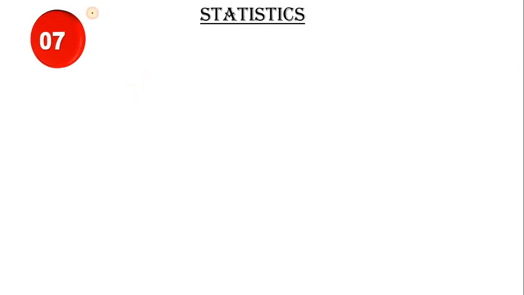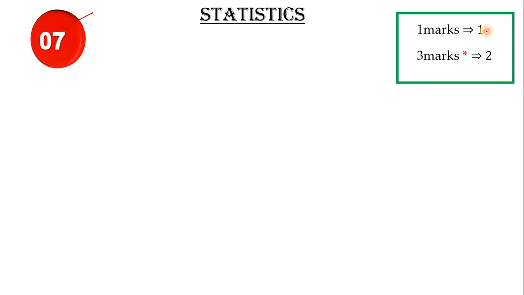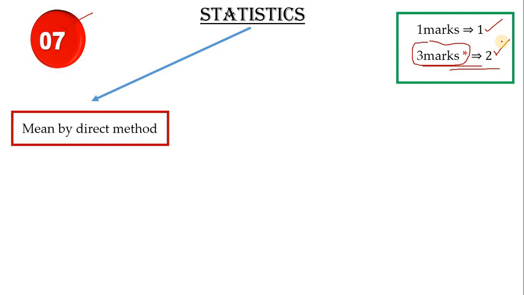Statistics, children. You have 7 marks. So the pattern is 1 mark 1 question, and 3 mark 2 questions will be there. And in 1 question definitely there will be a choice. 1 direct question, and in another question a choice will be there, children. So which kind of question will there be? Can you guess? Definitely mean by direct method.